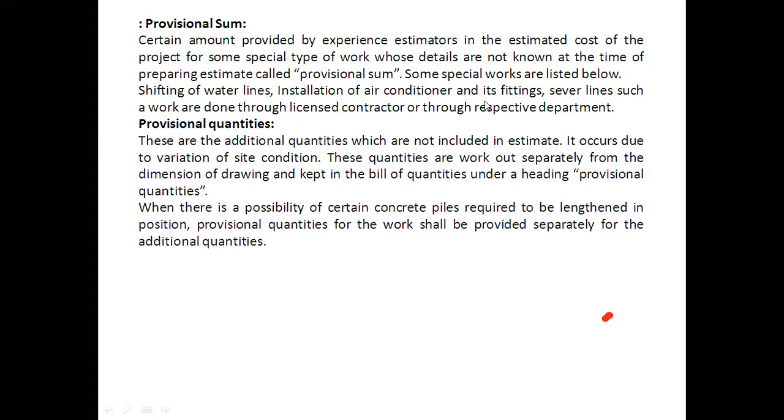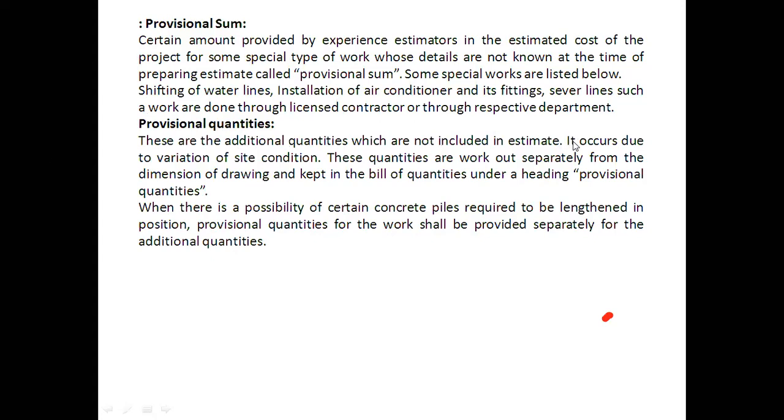Okay. And that particular amount which is kept for such special categories of the work, we call it a provisional sum. Okay. I hope everyone is understanding this. There is no doubt in this. Now, the second thing that we are going to discuss is the provisional quantities. Now, what are the provisional quantities? These are the additional quantities which are not included in the estimate. Please read the sentence very carefully. Okay. These are the additional quantities which are not included in the estimate.